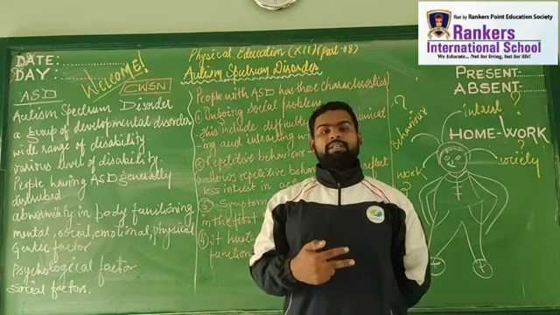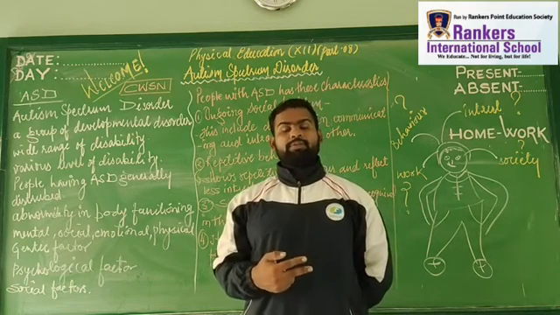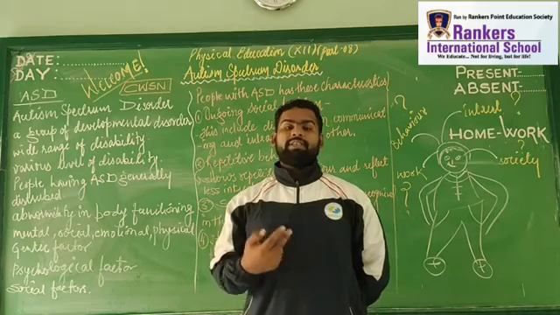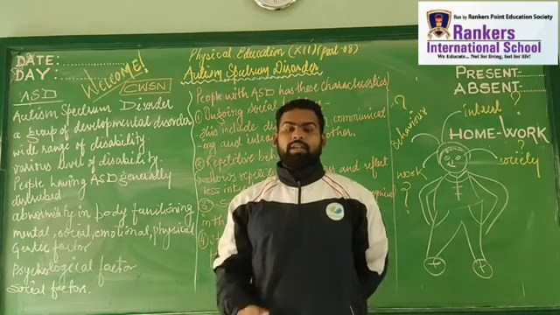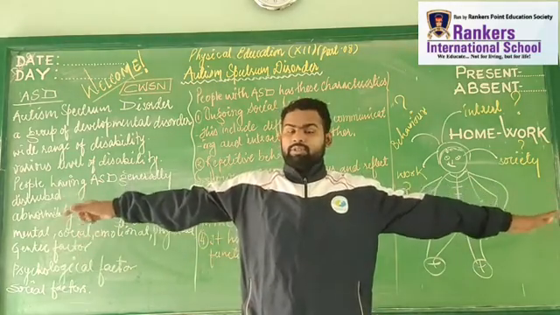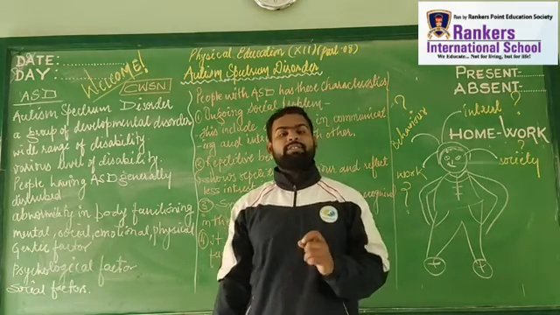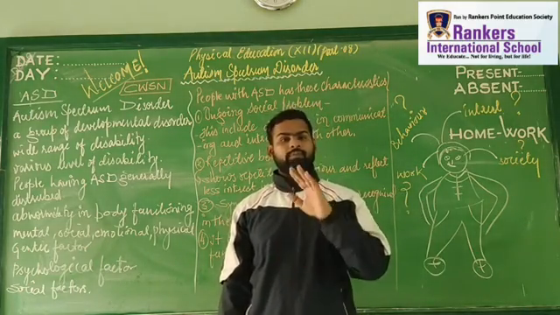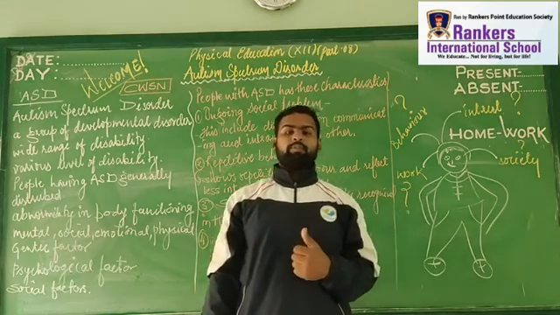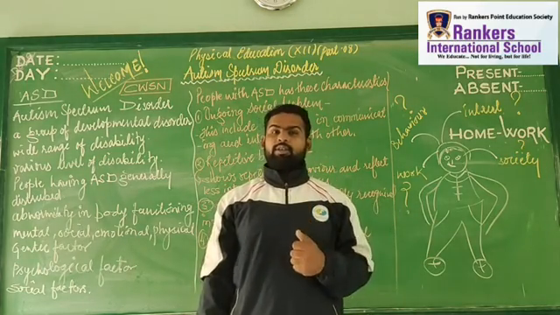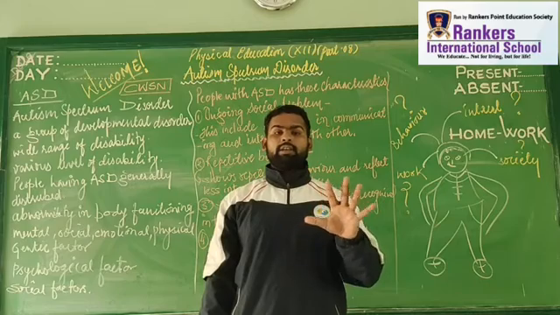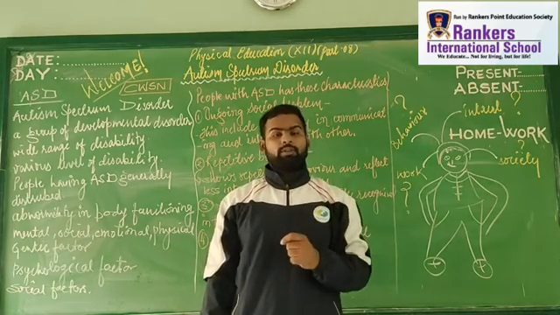When I say physical impairment or physical disability, it is related to the physical body structure, like not having upper limbs or lower limbs. It means we are talking about the physical structure of the body. The second thing is sensory organs, meaning the sense organs are affected.